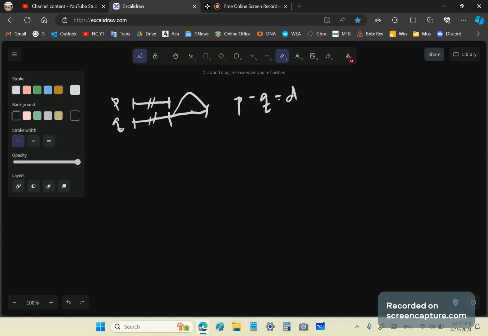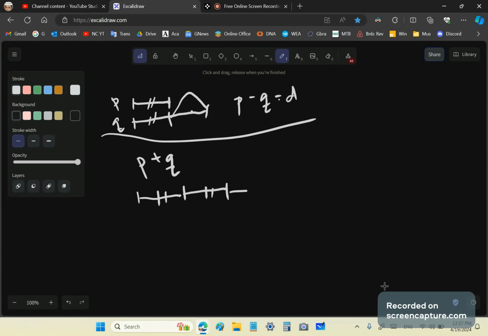So for example, if you had P plus Q, like that, what this means is we need the whole of P and the whole of Q to measure, let's say, an extended line segment like this. So this would be P plus Q.